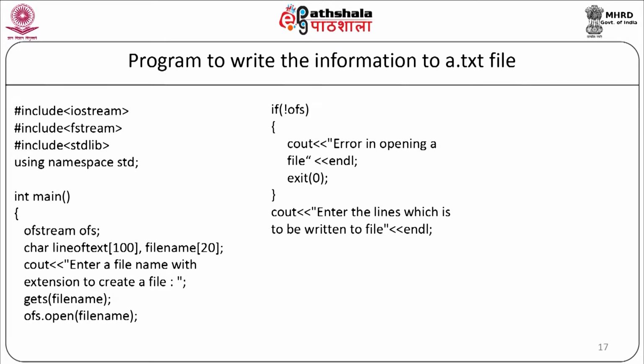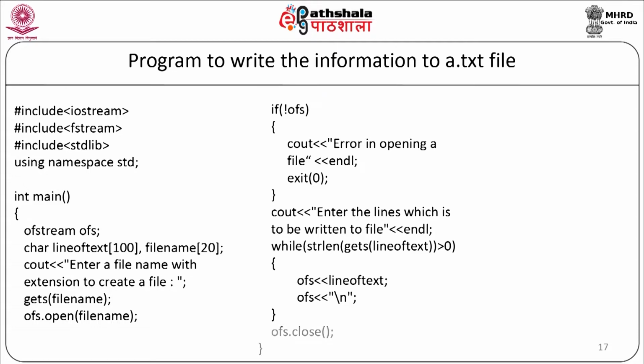Now, we will write our while loop: while strlen(gets(line_of_text)) is greater than 0, ofs << line_of_text << "\n". So, it is going to take a line of text from the user and directly write this information into the ofs file using the simple statement ofs << line_of_text. So, the syntax is the same as our cout statement. Instead of cout, here the object name will be ofs, otherwise everything will be the same. Now, our while loop will end, ofs.close will close the file and our program will end.